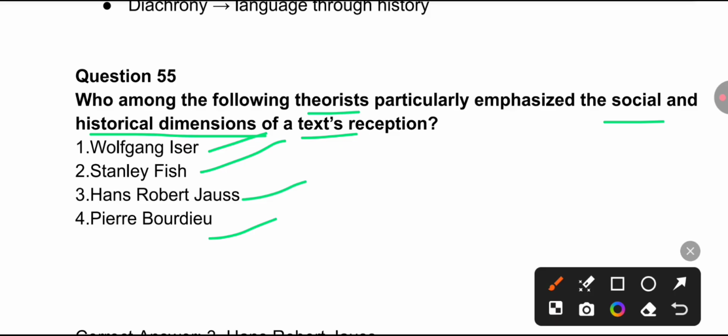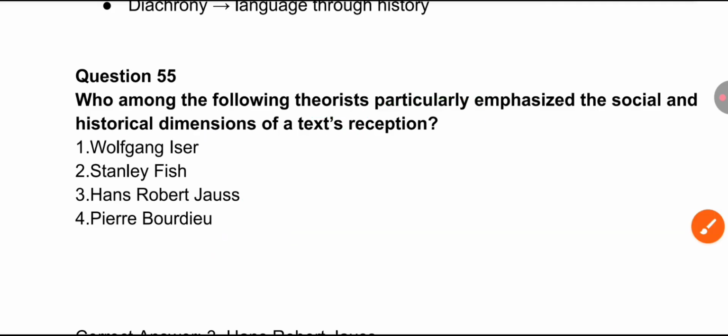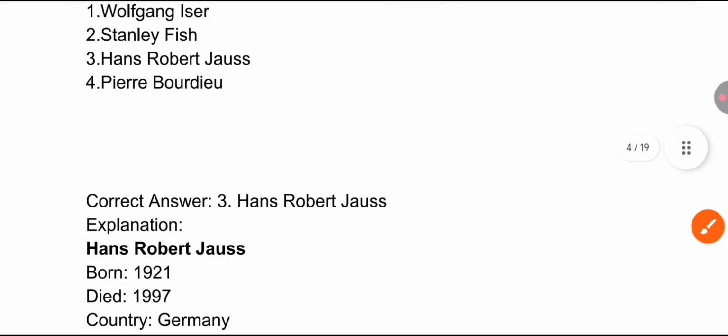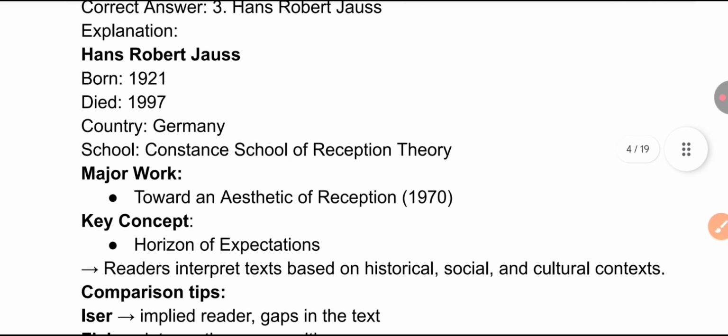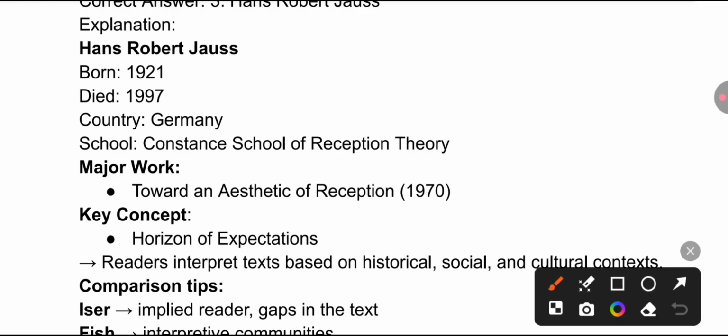So here you have to discuss which of these theorists particularly emphasizes the social and historical dimensions of text reception. Here they are talking about reception theory. So it is option 3, Hans Robert Jauss. He belongs to Germany and is associated with the Constance School of Reception Theory. The major work